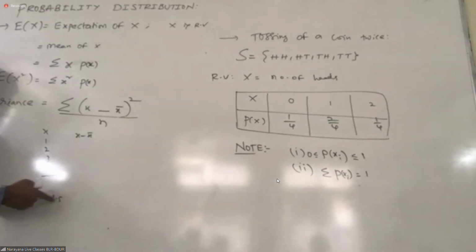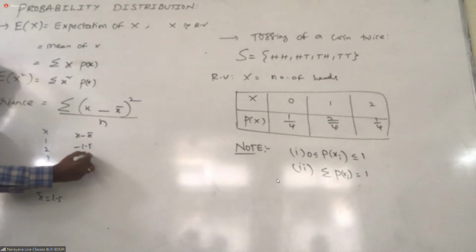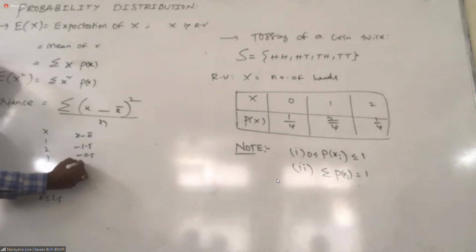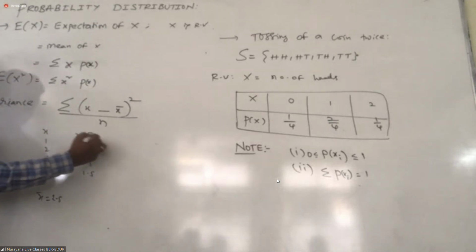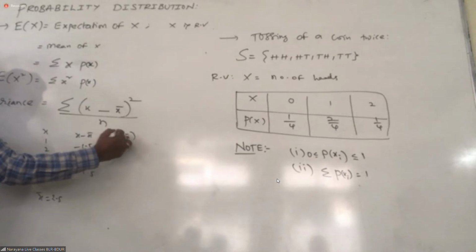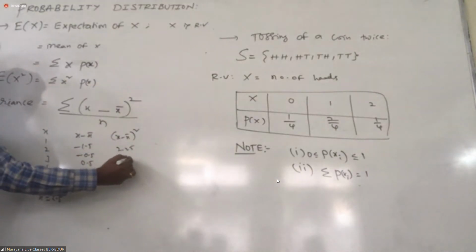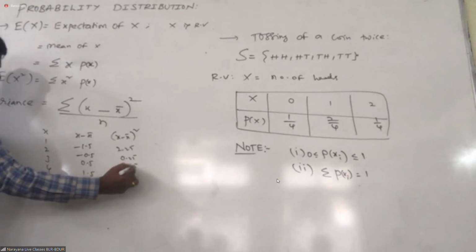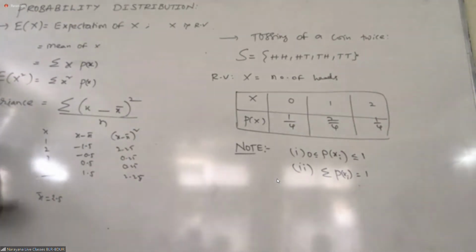That means 1 minus 2.5 is minus 1.5, then minus 0.5, then 0.5 and 1.5. Now square these: 2.25, 0.25, 0.25, 2.25. Now what is the variance of this data?